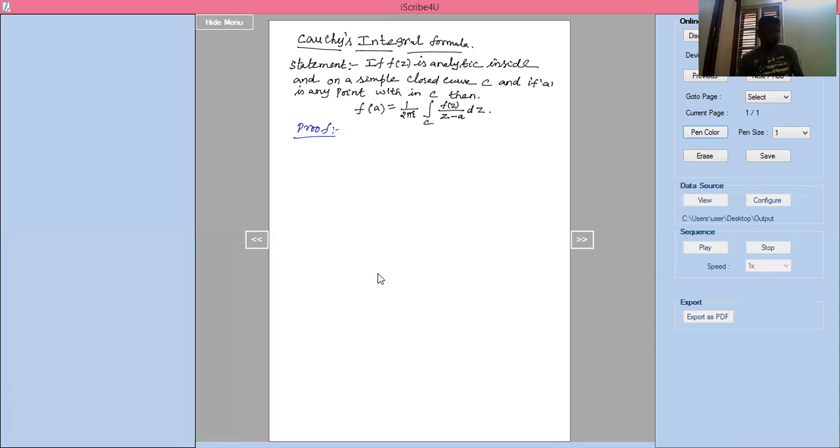Proof. What is given? Analytic is given. First, I'll draw the diagram here. This is the x-axis and this is the y-axis. Here we are taking A as a point within C, as given.